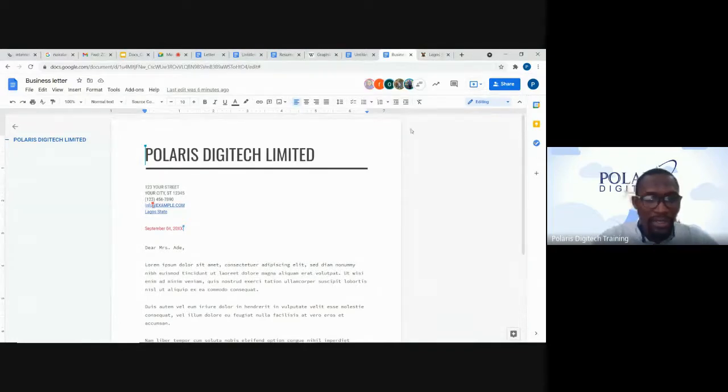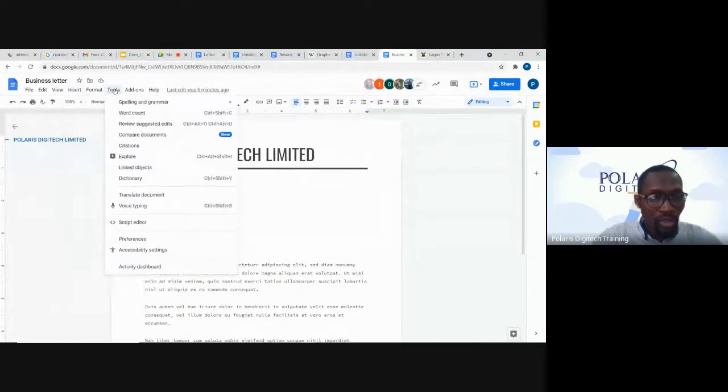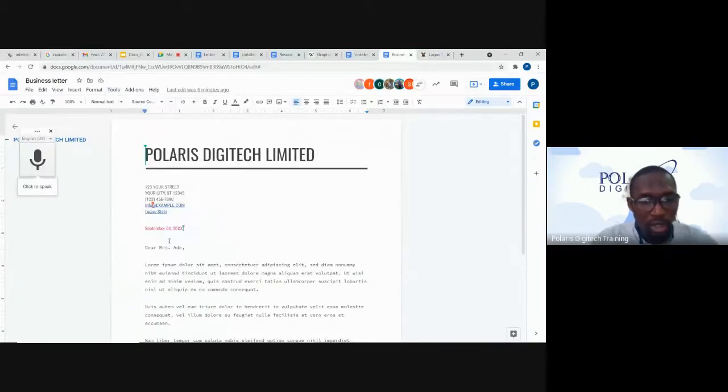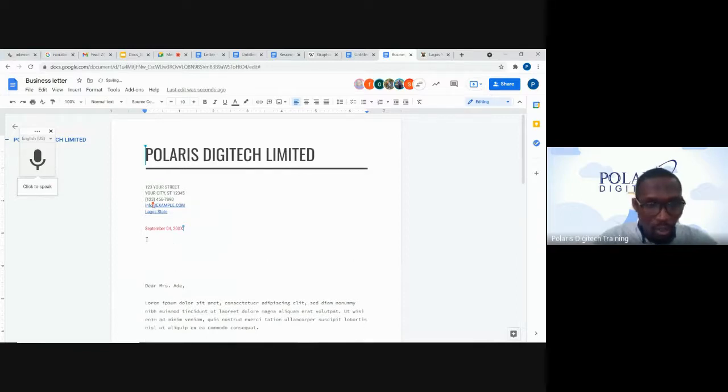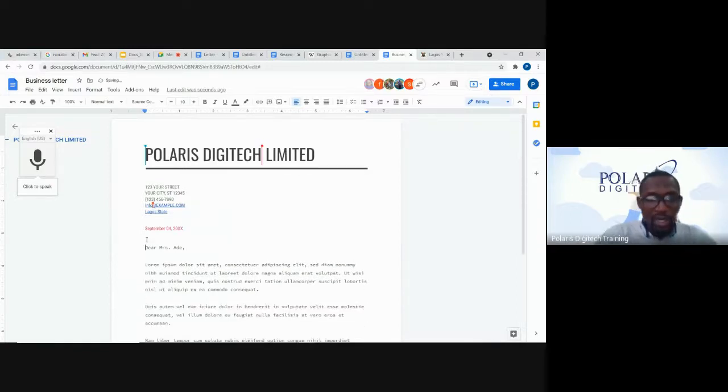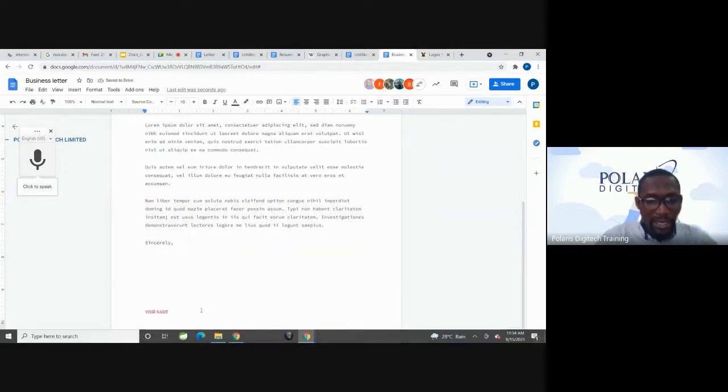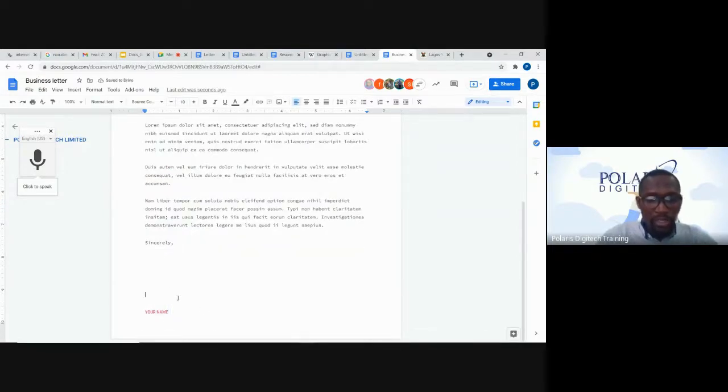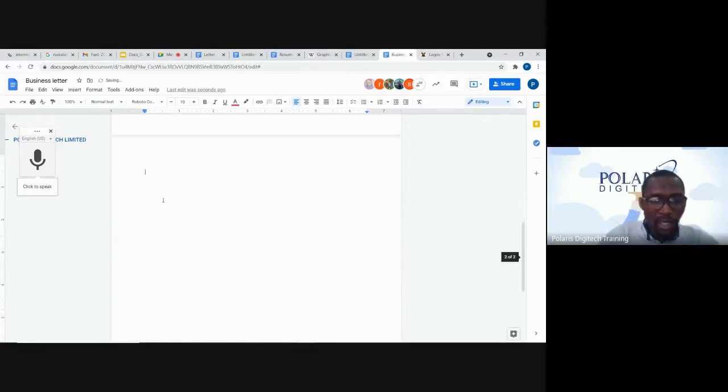But it works like this. What we need to do is just come to tools, and we click on voice typing. We just put our cursor where we want to start the voice typing, and of course we're going to see how it works now. Or let me just go to a new page. While others are working on this page, I can create a new document or a new page entirely. I'm on a new page now.